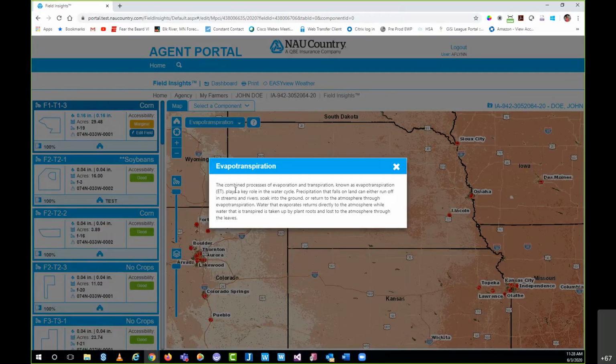It reads: the combined processes of evaporation and transpiration, known as evapotranspiration, ET, plays a key role in the water cycle. Precipitation that falls on land can either run off in streams and rivers, soak into the ground, or return to the atmosphere through evapotranspiration. Water that evaporates returns directly to the atmosphere, while water that is transpired is taken up by plant roots and lost to the atmosphere through the leaves.